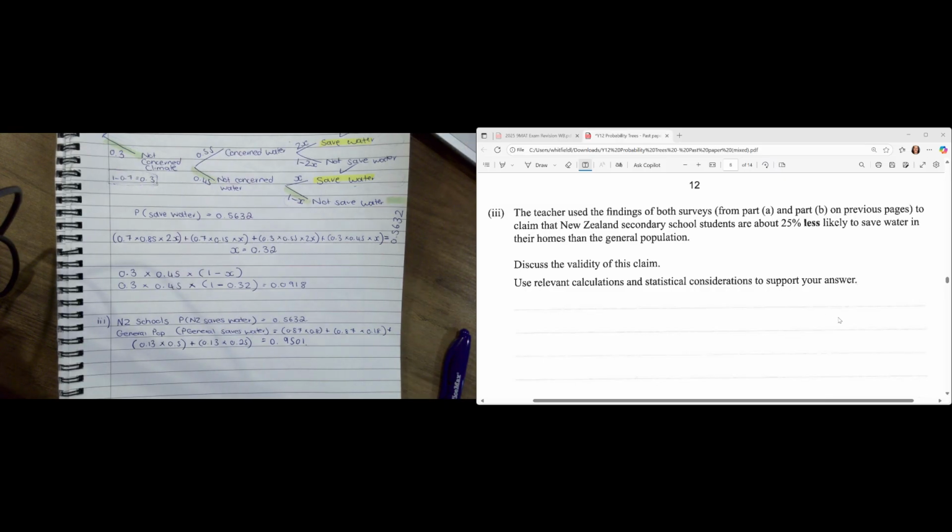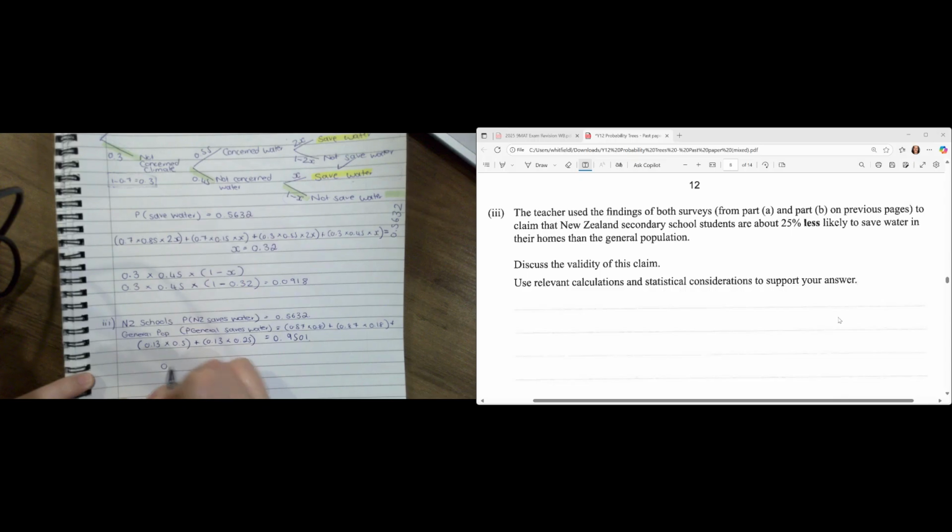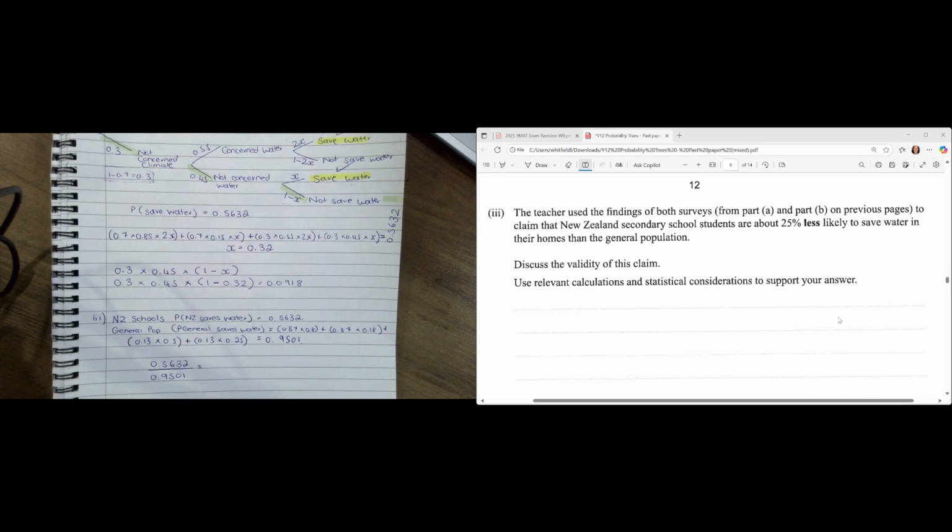Okay, perfect. Awesome. Now, we know that when they're asking us to compare two things, we're going to be doing one divided by the other one. They're mentioning secondary school students first, so we're going to take that amount, 0.5632, and divide it by that amount, 0.9501.